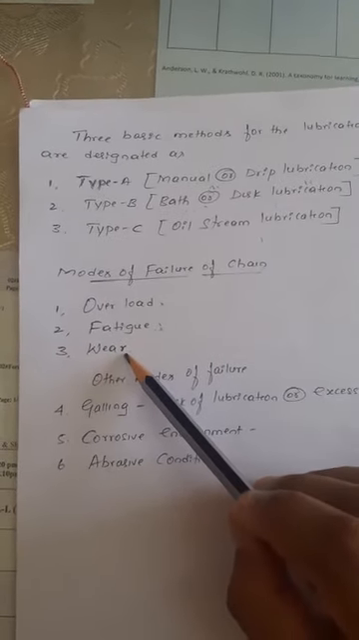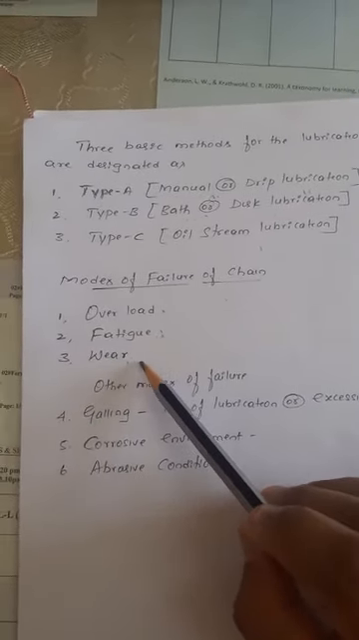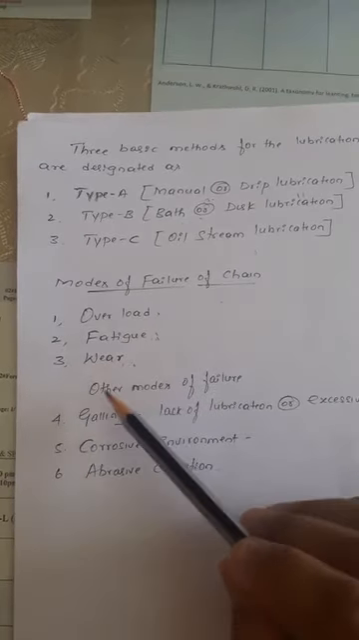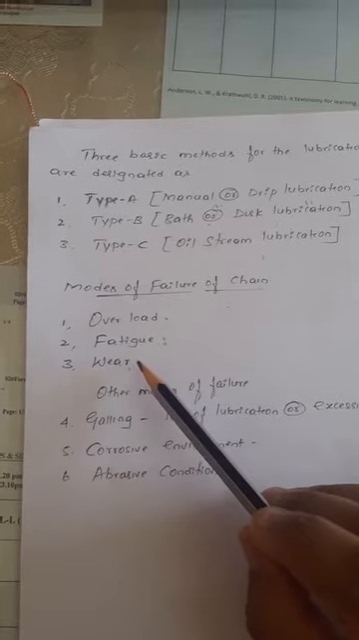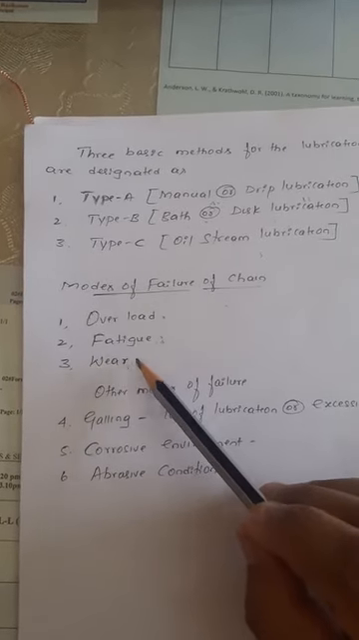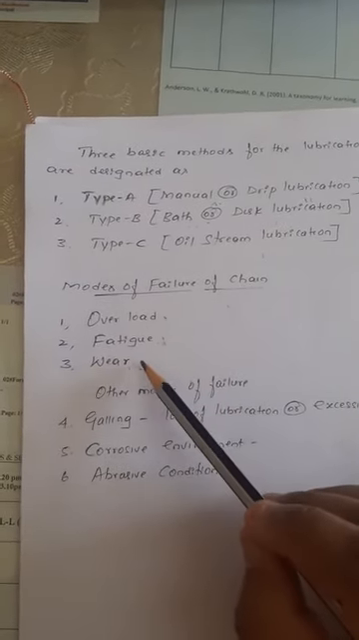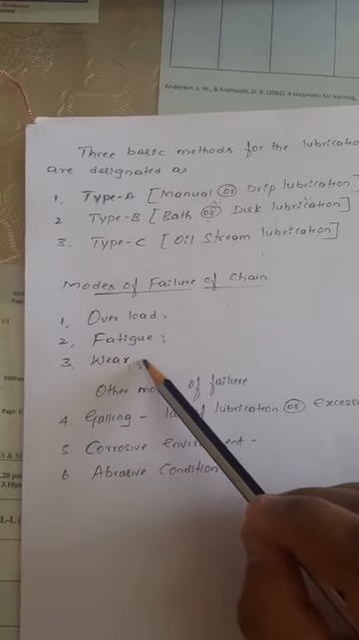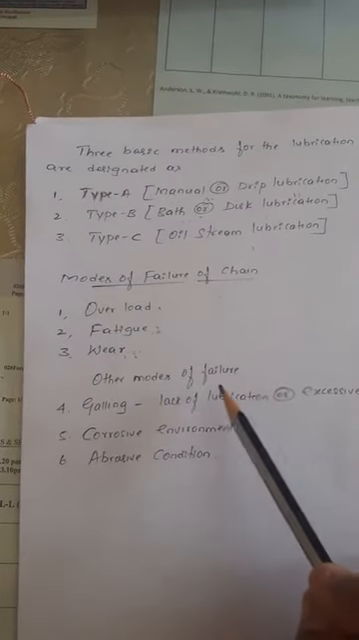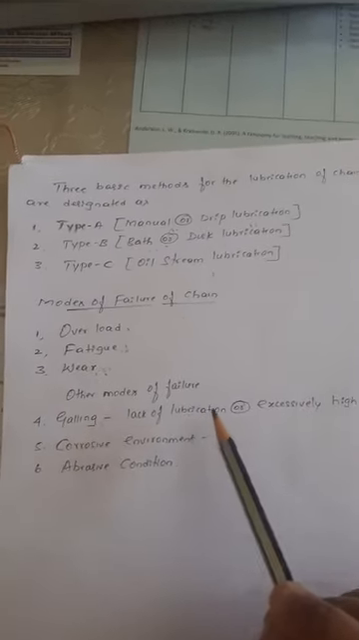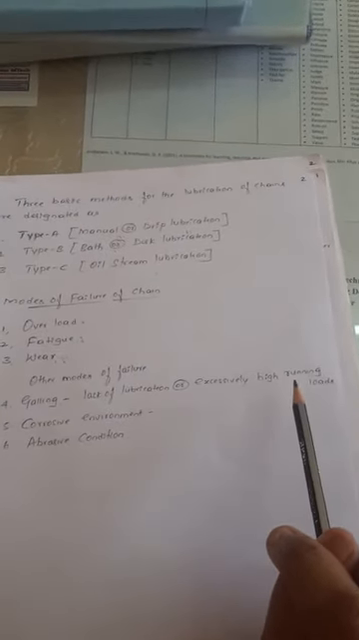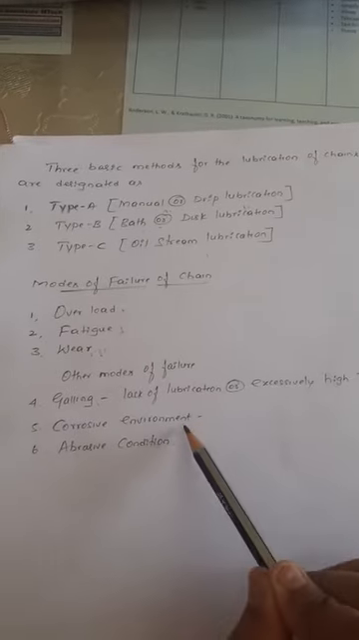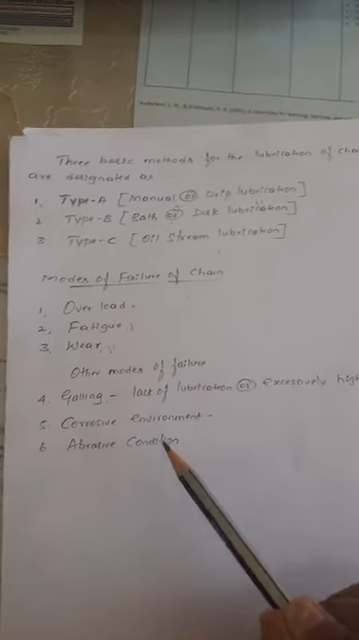Then the chain and the sprocket contact each other, causing wear. Metal is removed. There are four different types of wear: abrasive wear, corrosive wear, pitting, and pitting wear. Then other modes of failure are, one, galling. Galling means lack of lubrication or excessively high running loads. Then corrosive environment. The last one is abrasive condition.